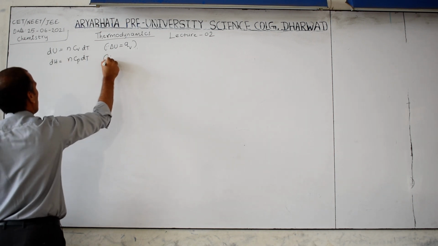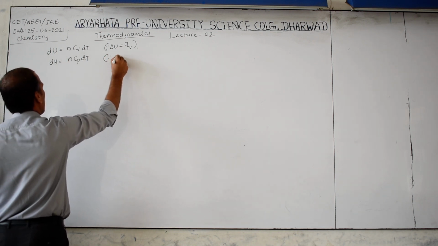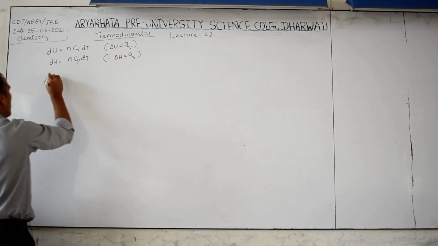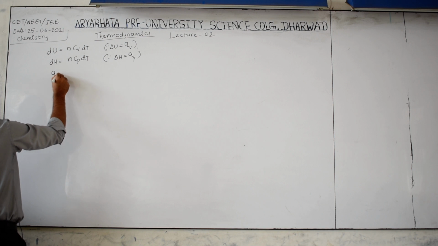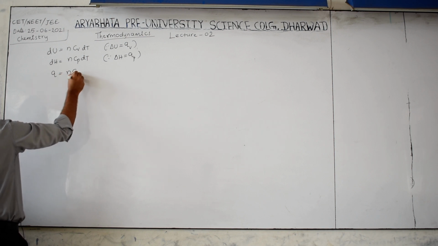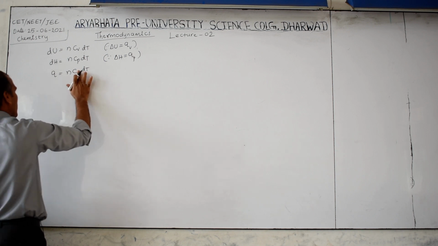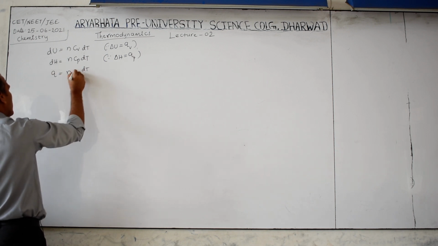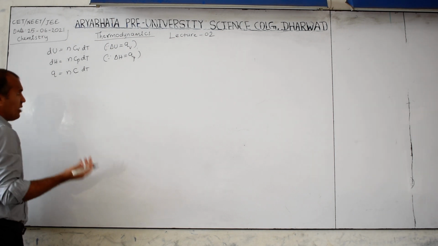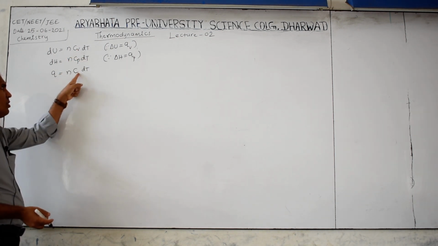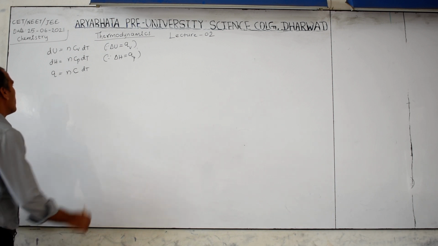Another one is delta H is equal to nCp dT. Here also, delta H is equal to Q at constant pressure. Next, heat is equal to nC dT. This C may be Cv or Cp: if Cv, it is at constant volume, and if Cp, it is at constant pressure.